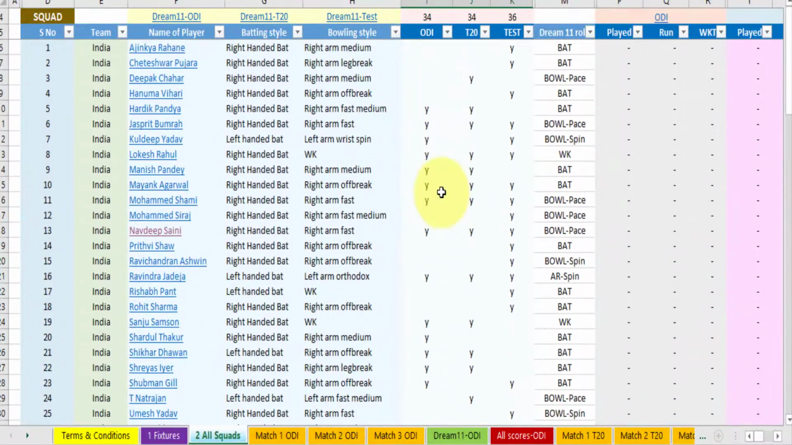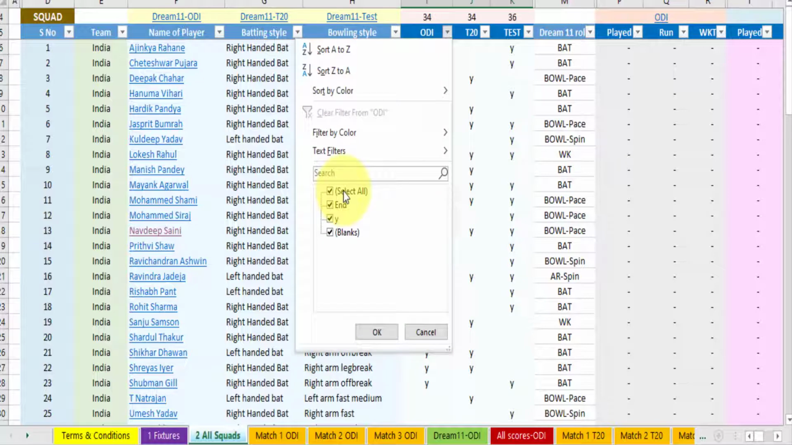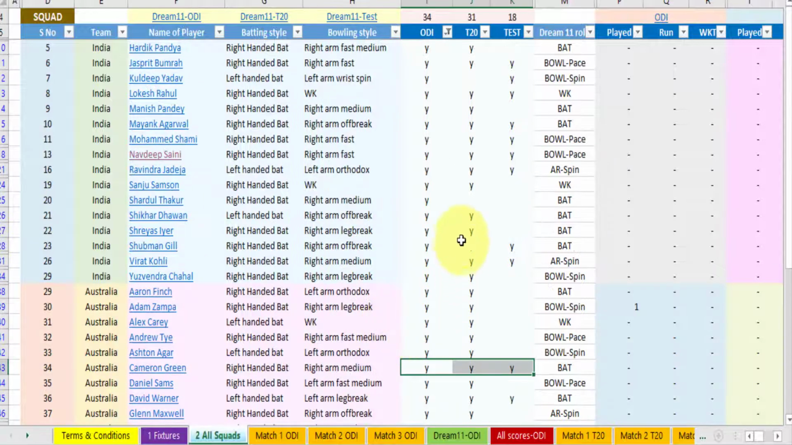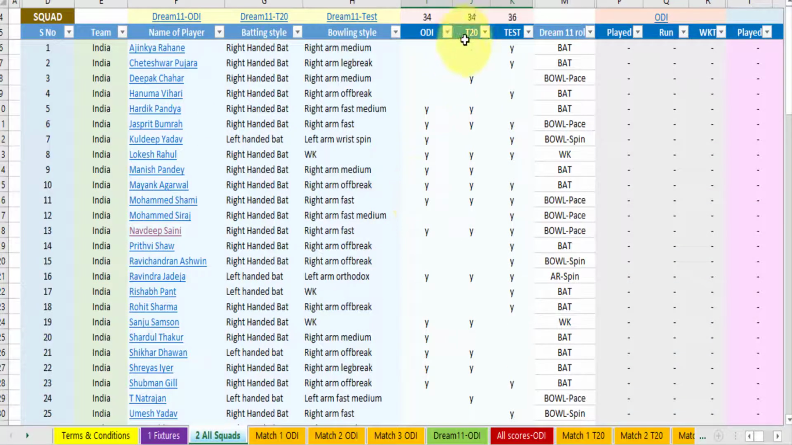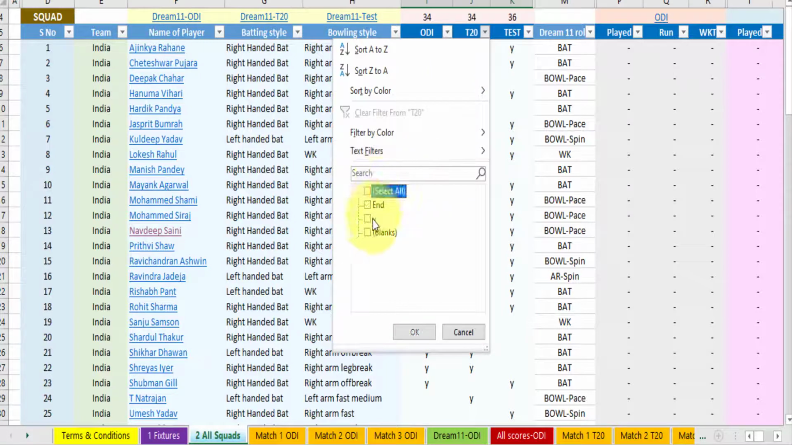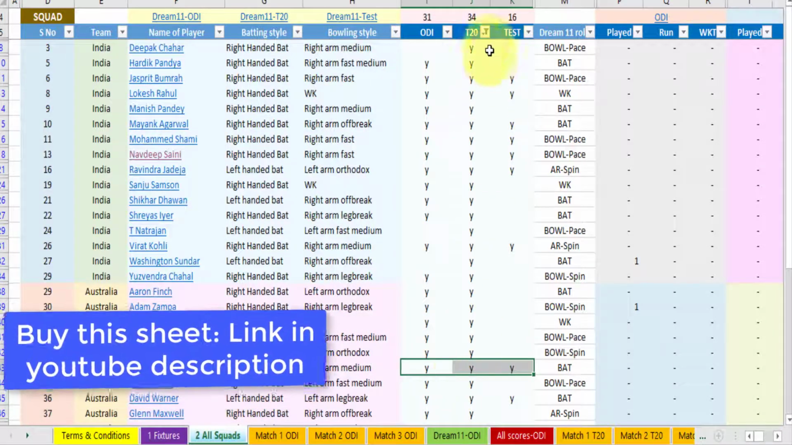So what we have done, if I want to see the particular ODI squad only, what I have to do, I have to select Y from the drop down menu, and I am able to see Hardik Pandya, Jasprit Bumrah, and they are all alphabetically arranged. Indian squad and Australian squad. Similarly, for the T20 squad, I have to just select Y and the T20 squad separately will appear.